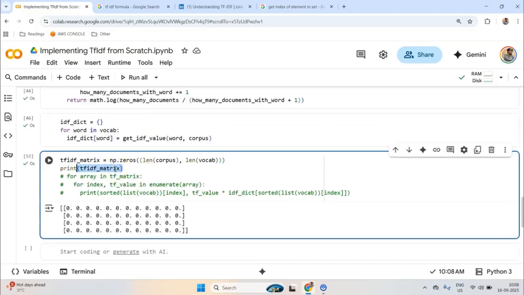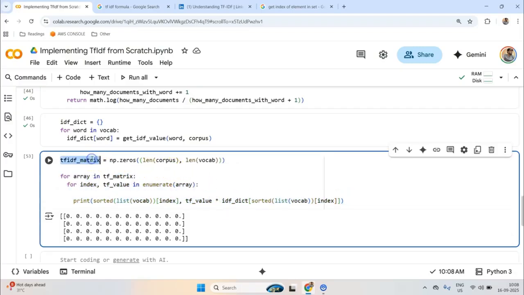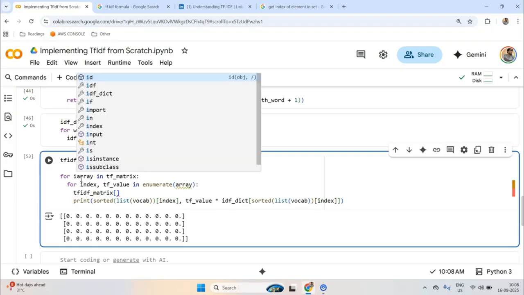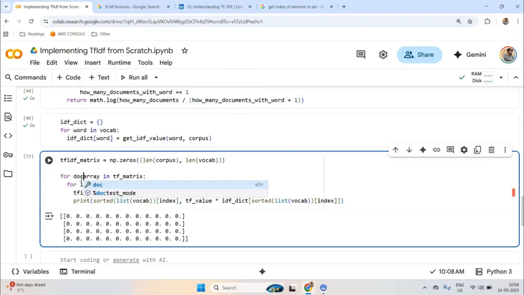So now I need to save these results that we are getting, the value of TF-IDF. To do that, I need to somehow find a way to index it. So to index the document part, I will use something like doc index here, and I'll enumerate this as well.